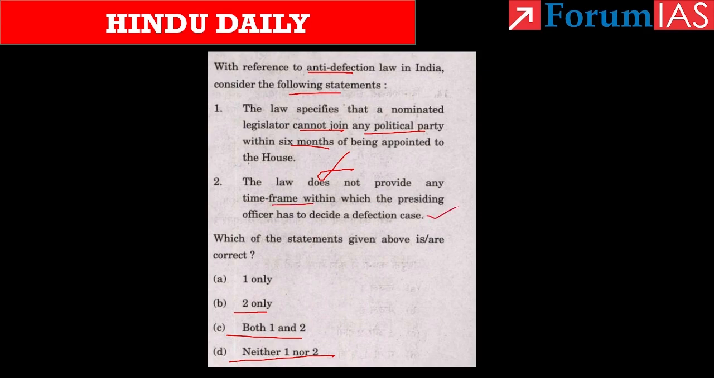See, the anti-defection law does not specify a time period on the disqualification plea. Here also, the court can intervene only after the presiding officer has decided on the matter. So the petitioner seeking disqualification has no option but to wait for the decision of the presiding officer. So for this question, the answer is option B, 2 only.